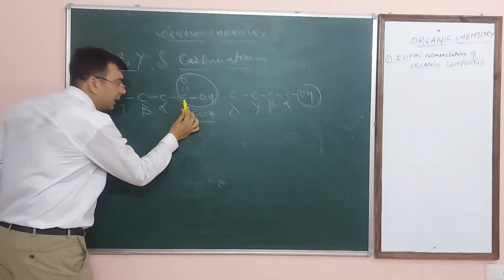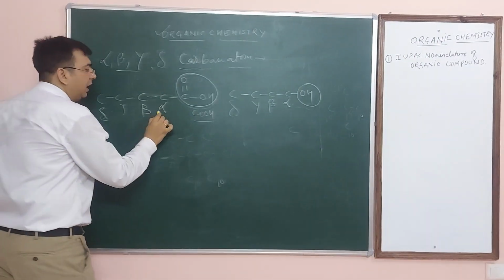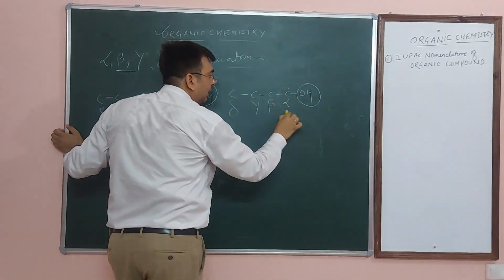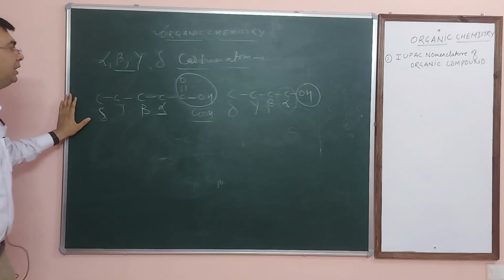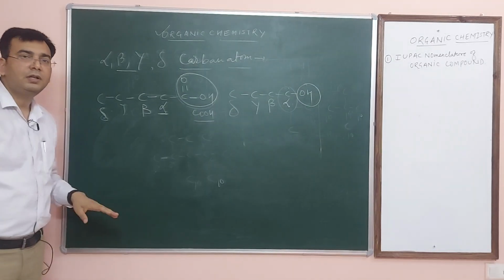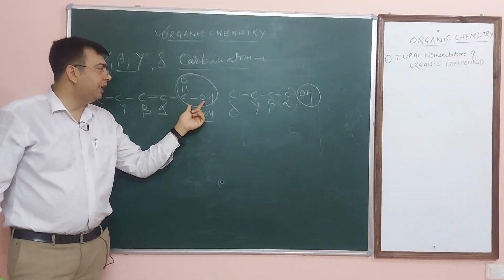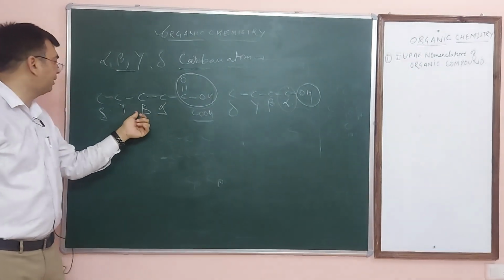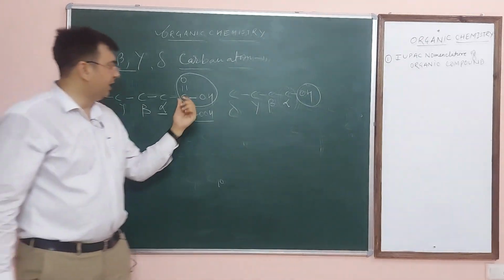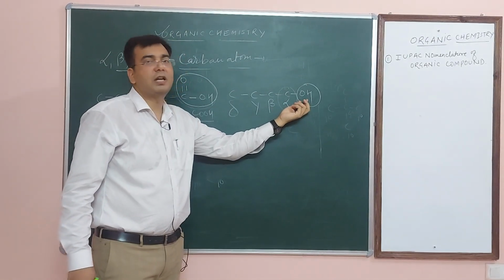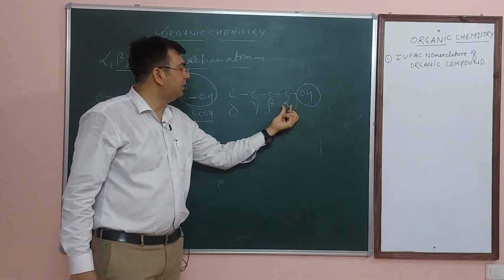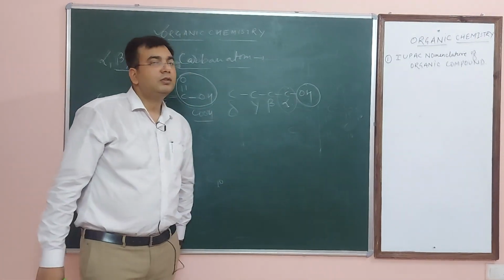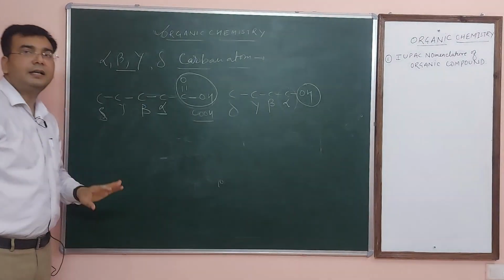It means if a carbon containing functional group is there, so this one is the alpha carbon atom, and if without carbon containing functional group is there, so this one is the alpha carbon atom. I hope it is clear. Alpha, beta, gamma and delta carbon atom. The carbon which is directly linked with the functional group, that is known as alpha carbon atom, and subsequent are beta, gamma and delta carbon atom. Same as here COOH, here OH without carbon containing functional group. So that is why this is known as alpha, beta, gamma, because this is directly linked with this carbon atom. So this is the meaning of alpha, beta, gamma and delta carbon.